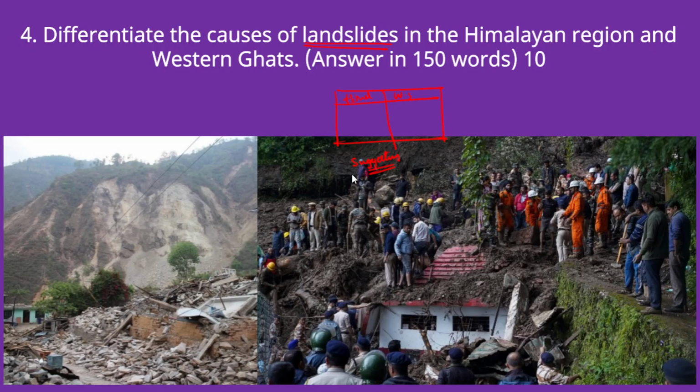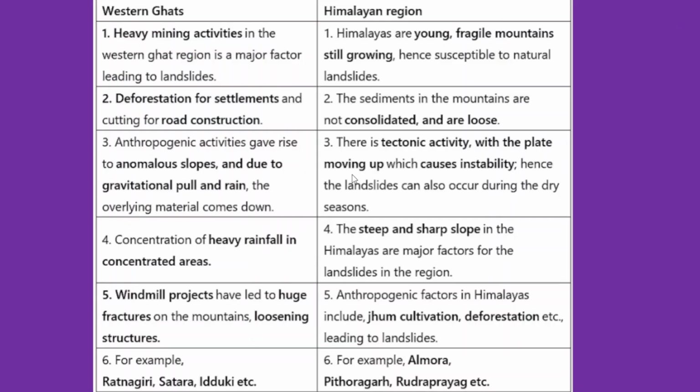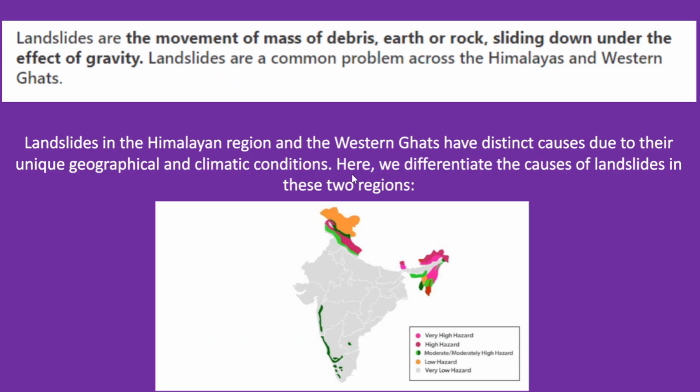Now in the introduction itself, you just have to define what exactly is the meaning of landslides. Okay, so landslides are defined as a movement of mass debris. Okay, so this involves movement of mass debris, earth or rock sliding down under the effect of gravity.